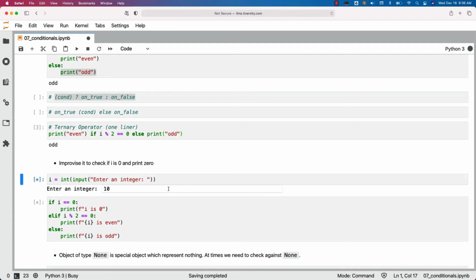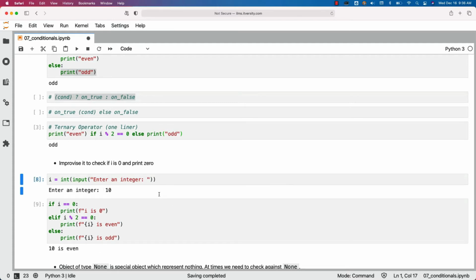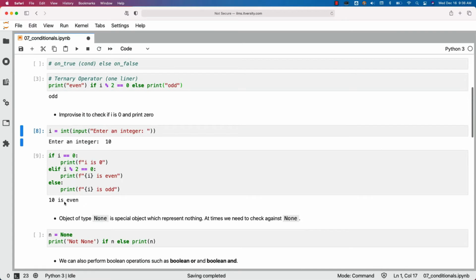I haven't hit enter here. That's why it did not work. Let me hit enter. Now we can see that output says 10 is even.